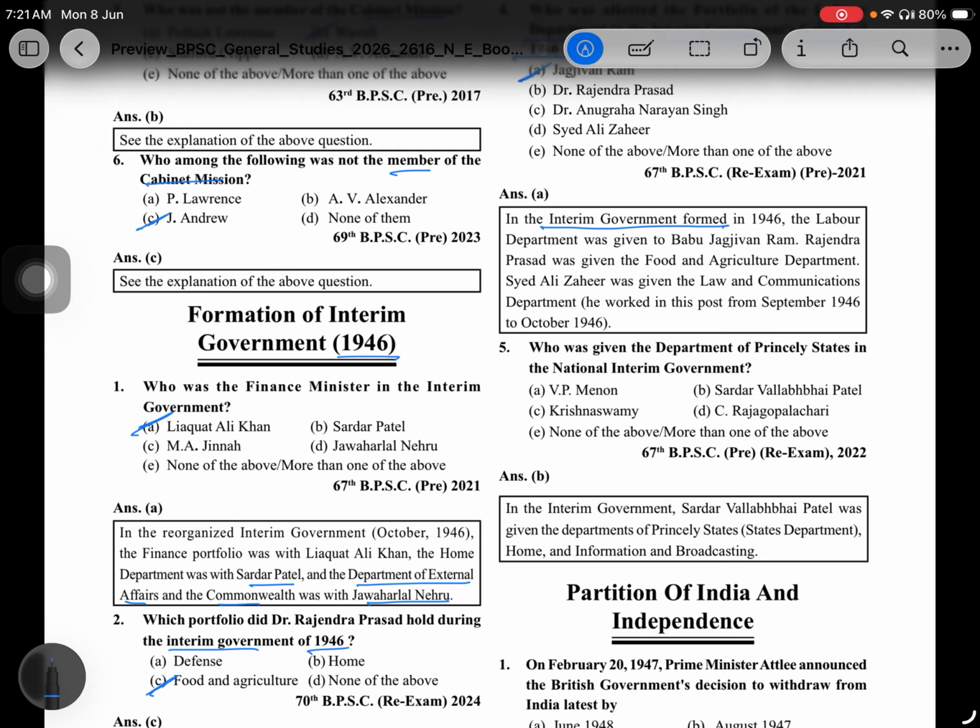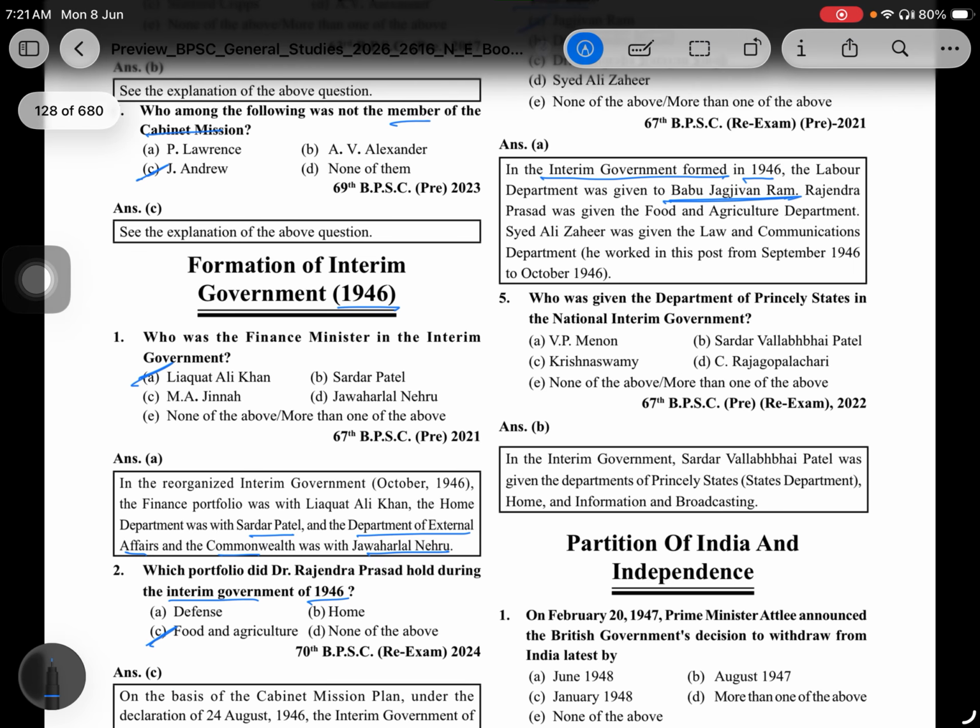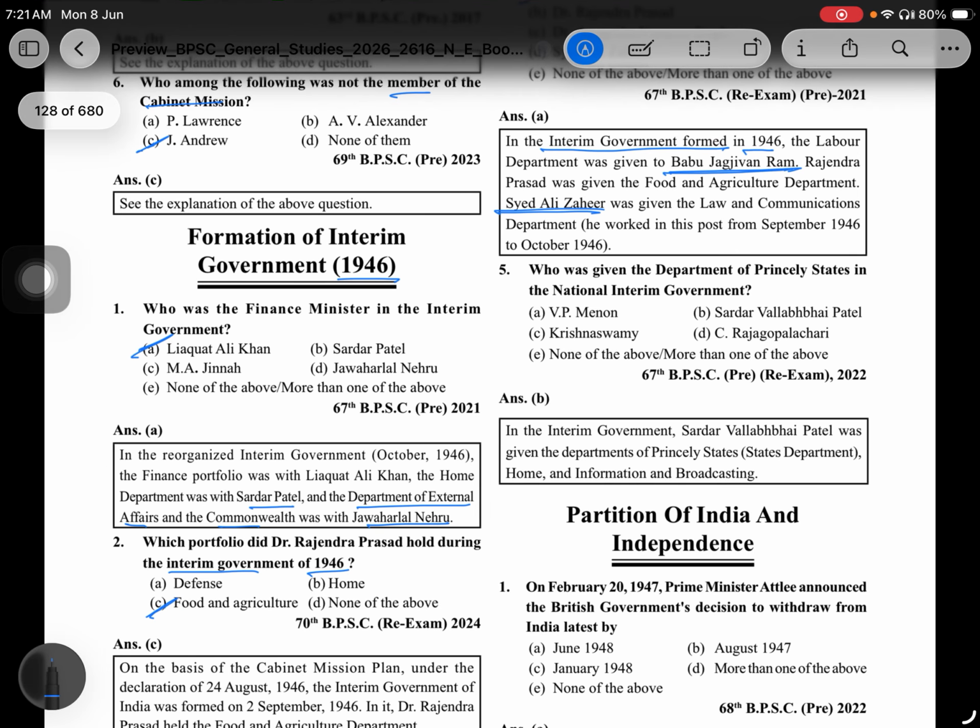In the interim government formed in 1946, the Labor Department was given to Babu Jagjivan Ram. Rajendra Prasad was given the Food and Agriculture Department. Syed Ali Zaheer was given the Law and Communication Department, and he held the post from September 1946 to October 1946.